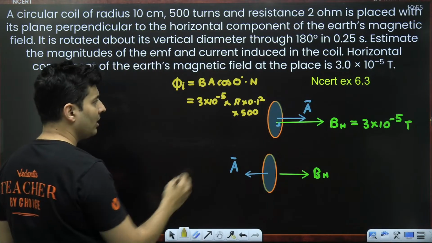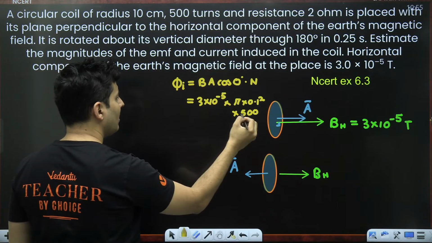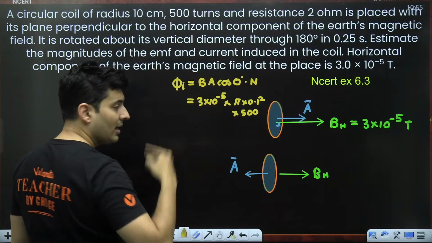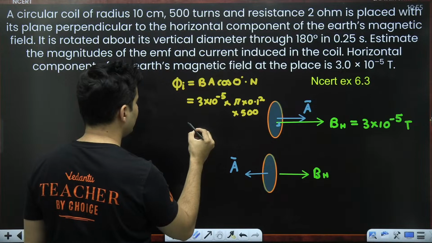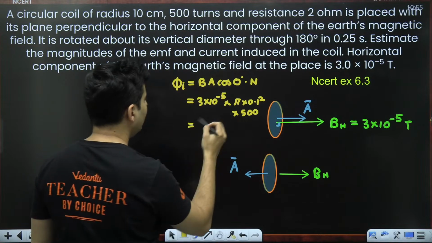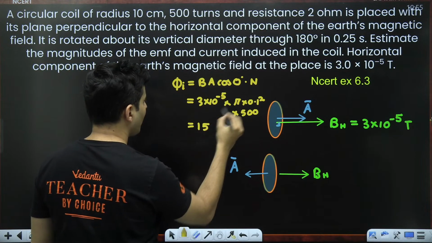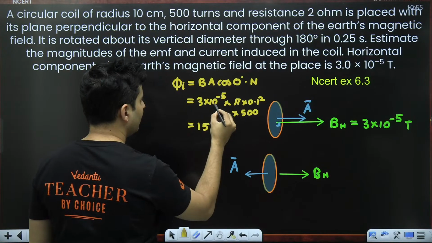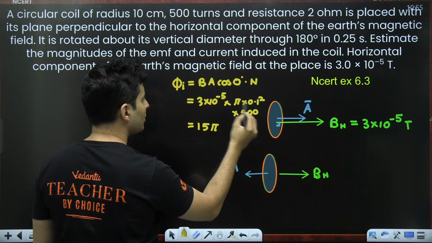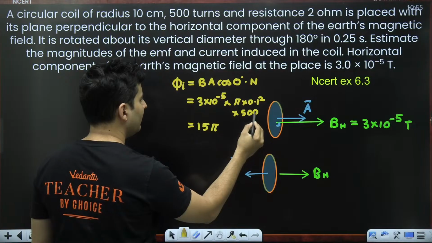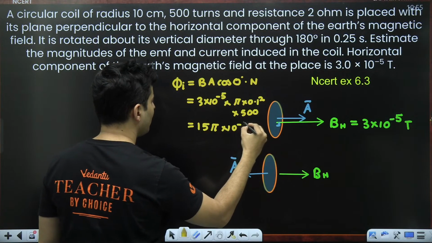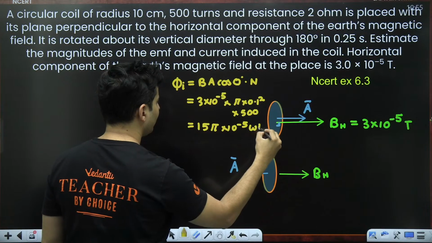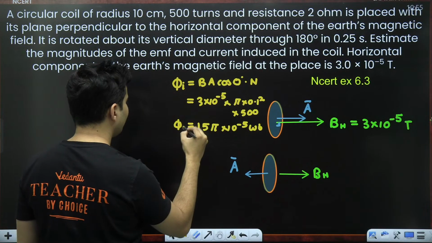Very, very important: pi r squared is the area, into 500 because there are n turns, so each turn will create that flux, so we also need to multiply by n. 3 into 5 is 15, pi as it is, 10 to the power minus 5, 10 to the power minus 2, 10 to the power minus 7. And these two zeros will cancel, so into 10 to the power minus 5 Weber. That is your initial flux, guys.